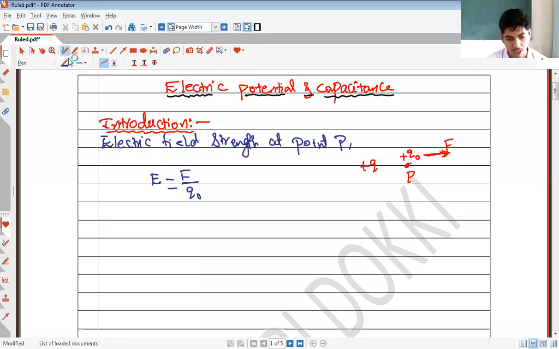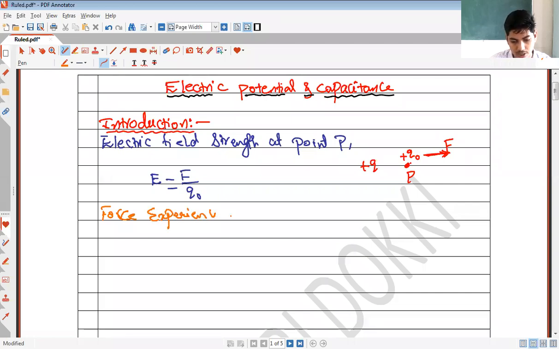Then can I write the force experienced? What will be the force experienced by this test charge Q0 when placed at point P?